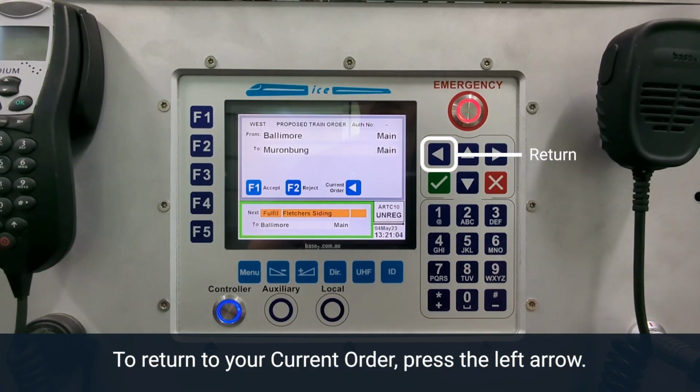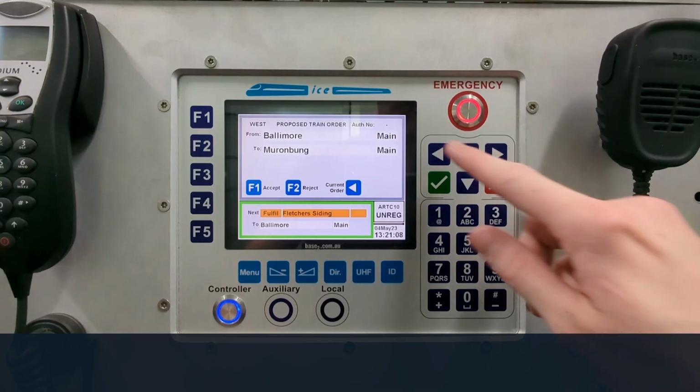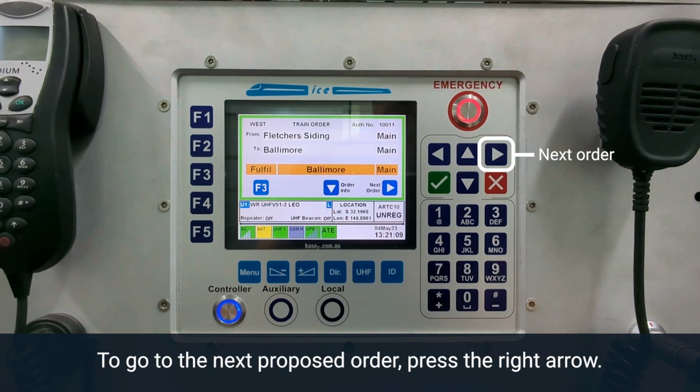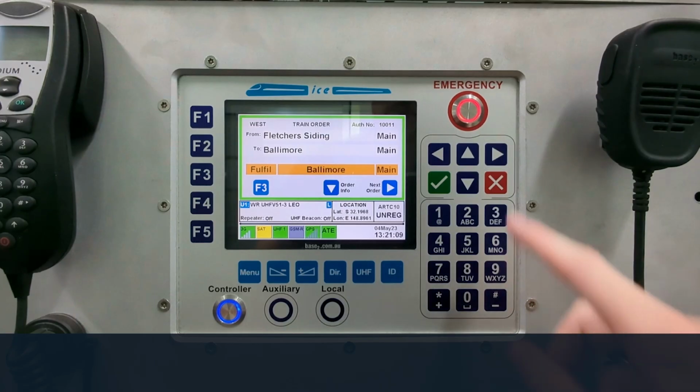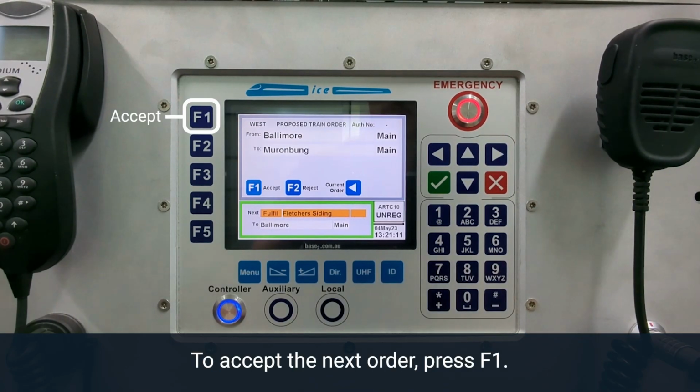To return to your current order, press the left arrow. To go to the next proposed order, press the right arrow. To accept the next order, press F1.